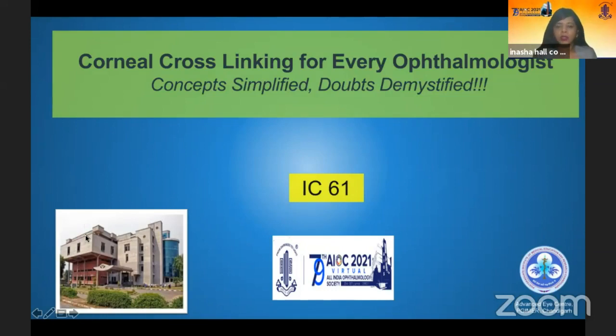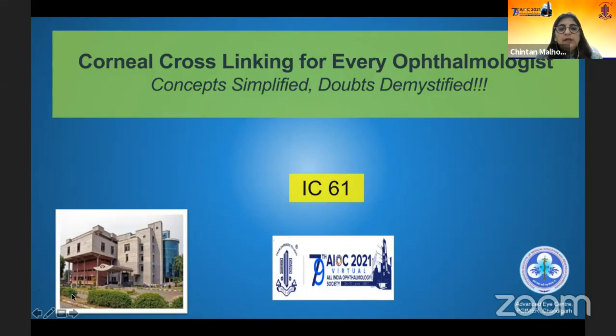Yes, okay, thank you. So basically the purpose of this course is, as the topic suggests, corneal cross-linking for every ophthalmologist. The purpose is to be able to do what most of us do with the simple machines and the riboflavin which is available, and to deal with scenarios which we see in everyday clinical practice.